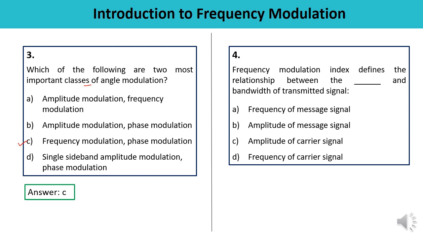Question number 4 is, frequency modulation index defines the relationship between what and the bandwidth of the transmitted signal. If you recall, you have studied that the frequency modulation index defines the relationship between the message amplitude and the bandwidth of the transmitted signal. If the modulating signal is a low pass signal, the maximum bandwidth of the modulating signal is equal to the highest frequency component which is present in the modulating signal. It means it is in between the amplitude of the message signal and the bandwidth. Correct answer.